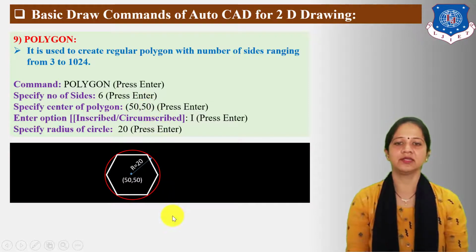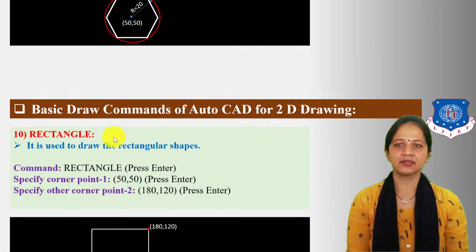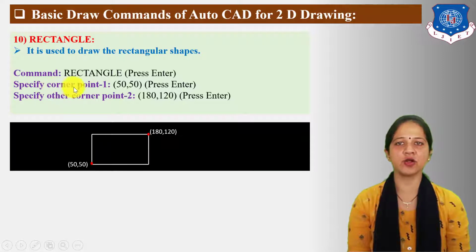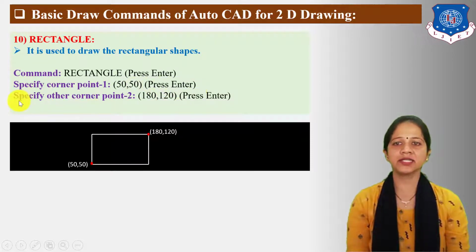and the center for the polygon is 50,50 units. Next, let us understand the rectangle command. It is used to draw rectangular shapes. The command for rectangle is rectangle. So type rectangle in the command area, then press enter. The next statement is specify corner point 1. Here I have taken 50 units for corner point 1. Then press enter.